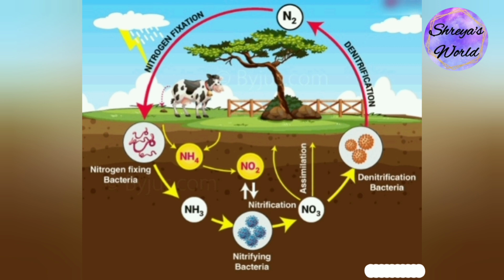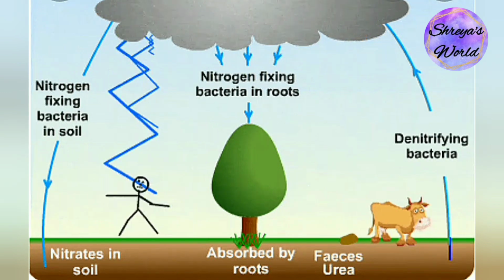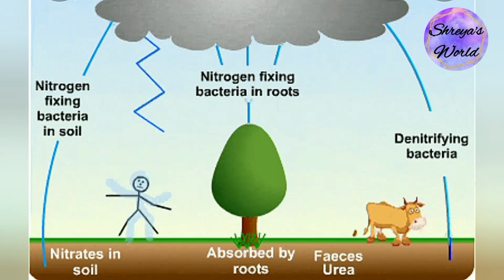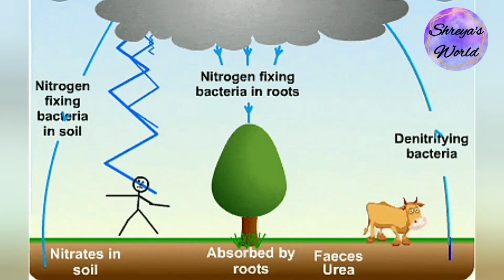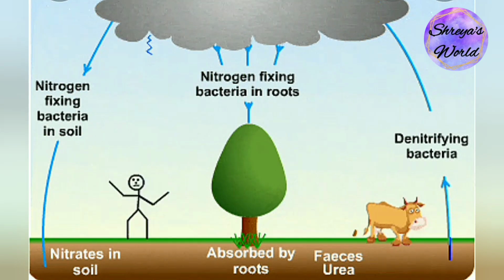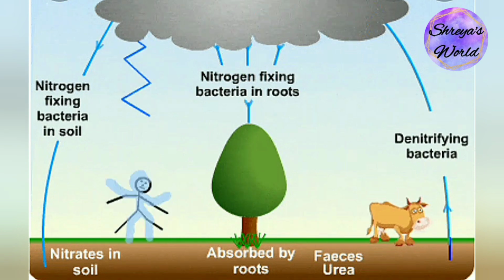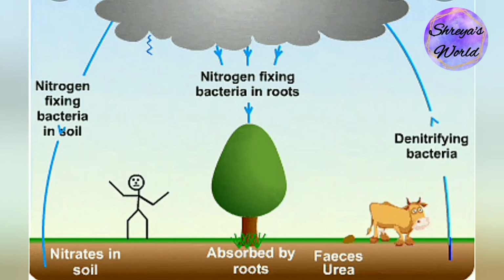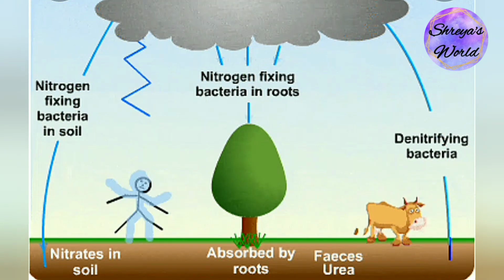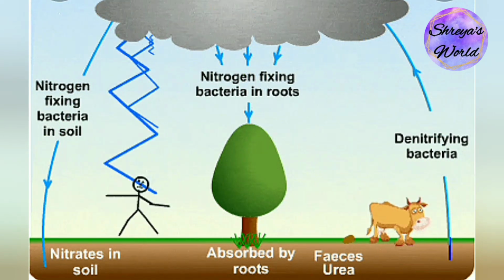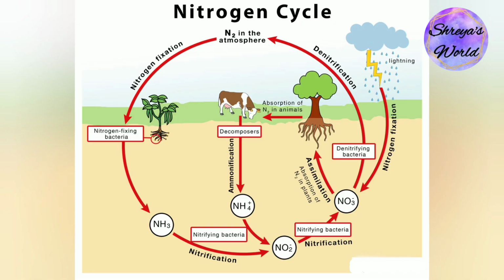Now let's understand the importance of the nitrogen cycle. It helps plants to synthesize chlorophyll from the nitrogen compounds. It helps in converting inert nitrogen gas into a usable form for the plants through the biochemical process. In the process of ammonification, the bacteria help in decomposing the animal and plant matter, which indirectly helps to clean up the environment. Nitrates and nitrites are released into the soil, which helps in enriching the soil with the necessary nutrients required for cultivation. Lastly, nitrogen is an integral component of the cell and it forms many crucial